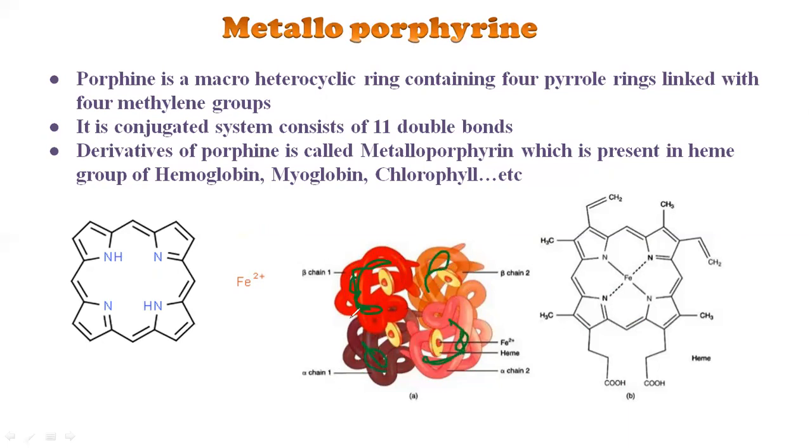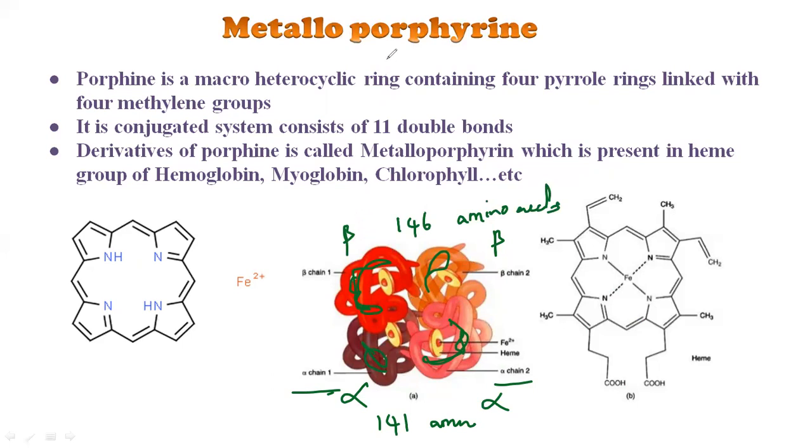There are two types of globin chains. One is the alpha chain, and here also an alpha chain, and this is a beta chain, this is also a beta chain. The alpha chain is made up of 141 amino acids, and the beta chain is made up of 146 amino acids. So this is the exact structure of hemoglobin.